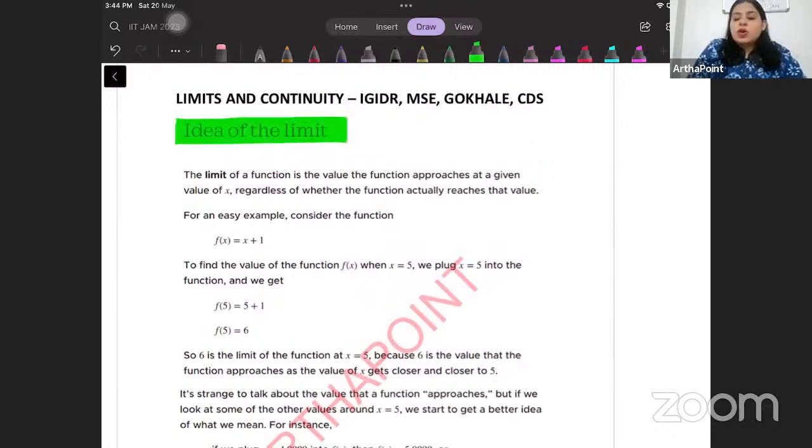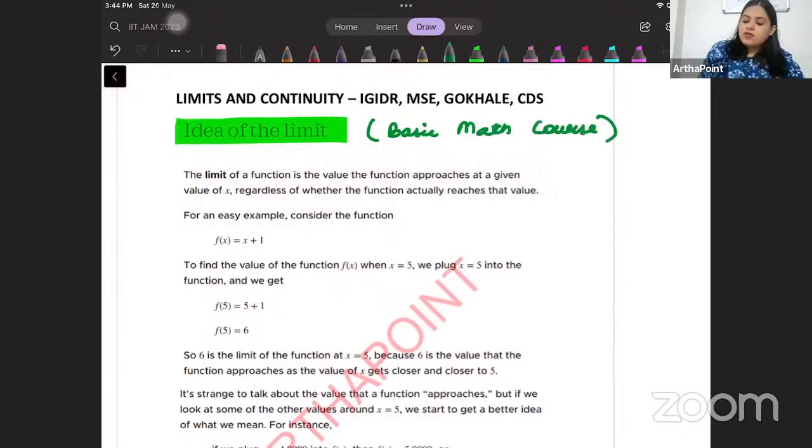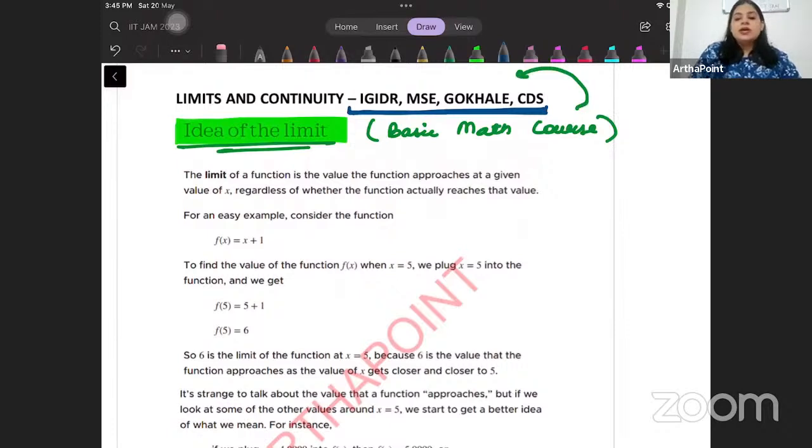This is going to act as a basic math course for all of those who are not well versed with the mathematical part for these exams, right? So let us talk about the idea behind limits.